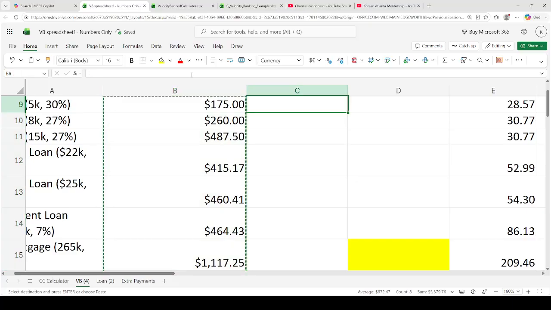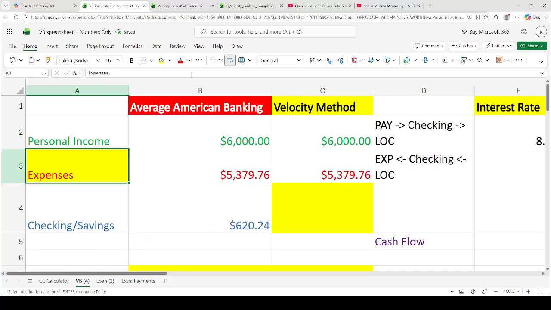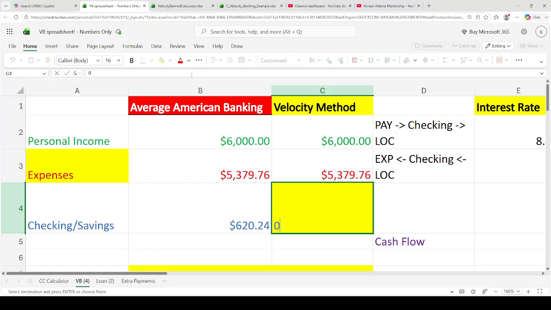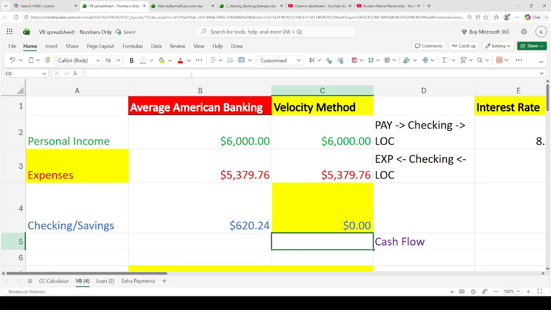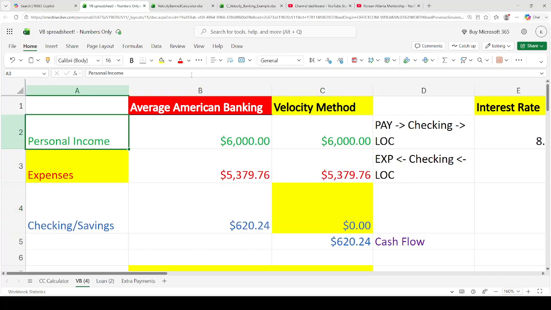same income, same expenses, we're going to put this checking and savings to zero. Okay, checking and savings to zero. And then what we're going to do is have this idea that's separate from our checking and savings called cash flow. Now, when it comes to average American banking, checking, savings, and cash flow are the same thing.